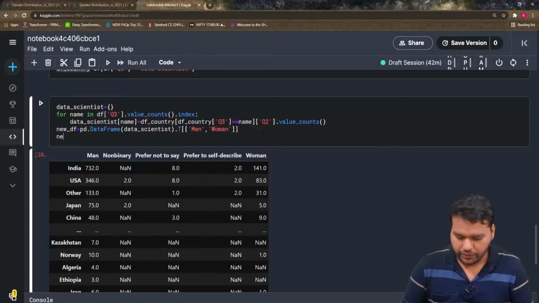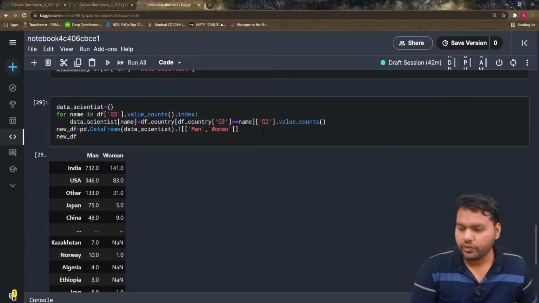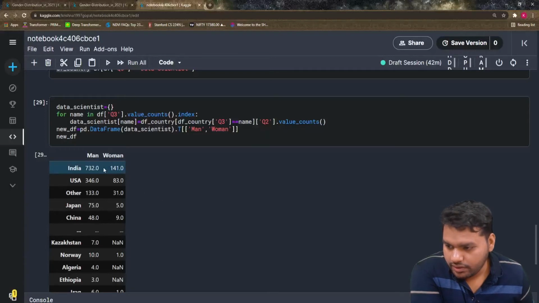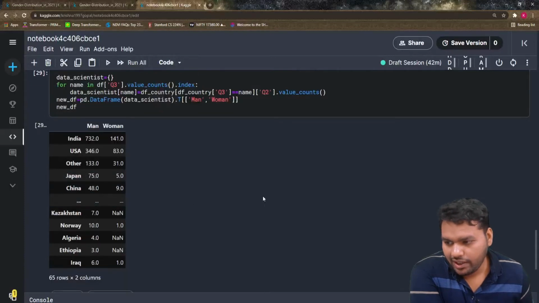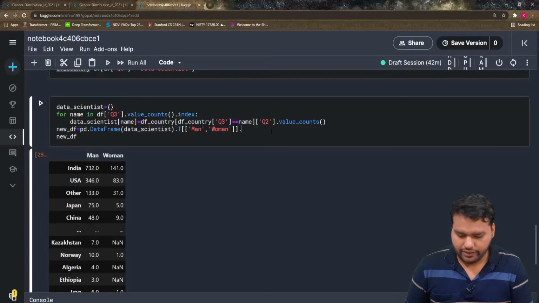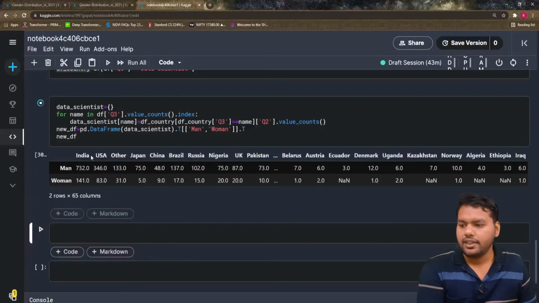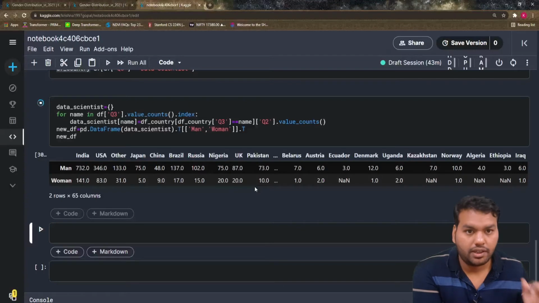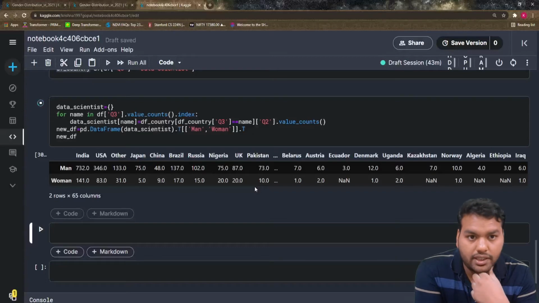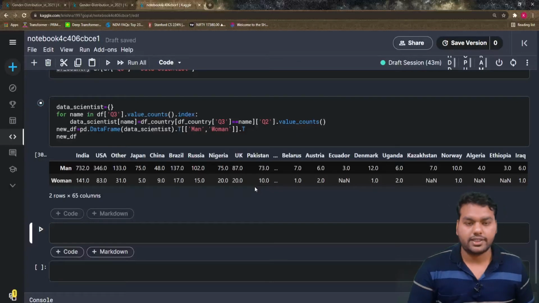Now let's see what is in the new df. That's what we want. We get the men and women from India, USA, Japan, China, and every country. So that's what we want to get from here. And if you again take the transpose, you can see that it looks pretty good compared to the last one, because here we can easily compare how many men and how many women there are. So let's first draw the pie chart for this data frame, and then jump to another exercise.